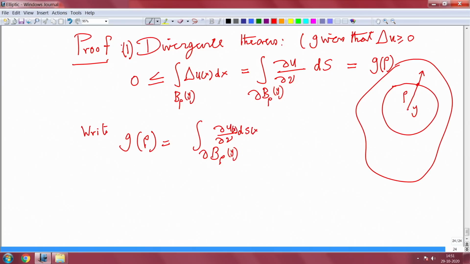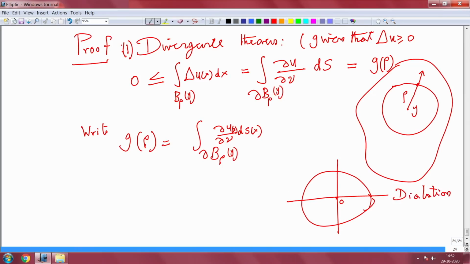So I want to translate this to a fixed thing which is centered at the origin, so you translate this y here, and then the radius you want to make it. So you have to make a dilation and translation. Okay.